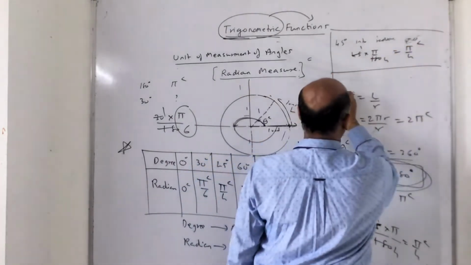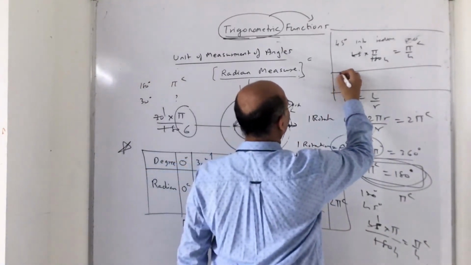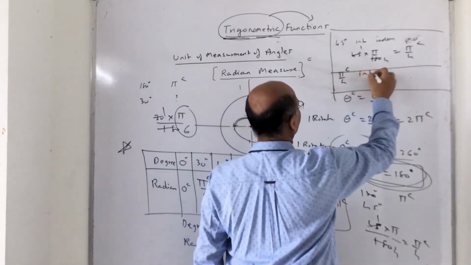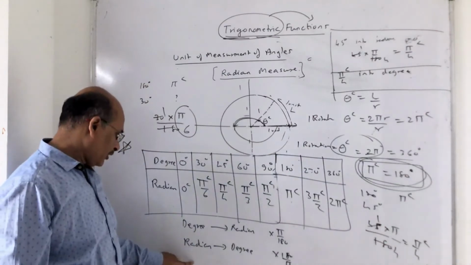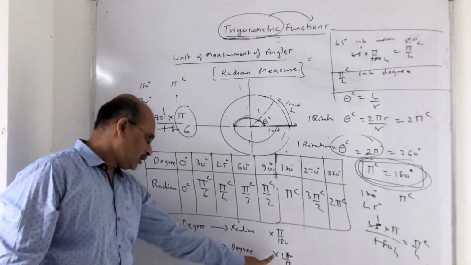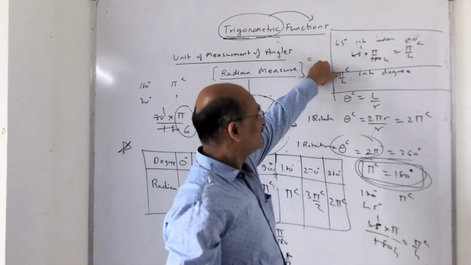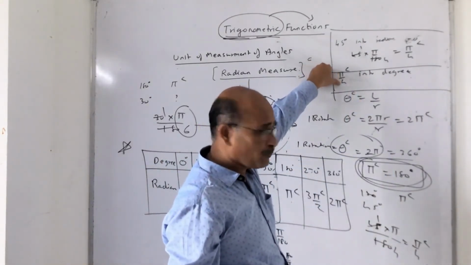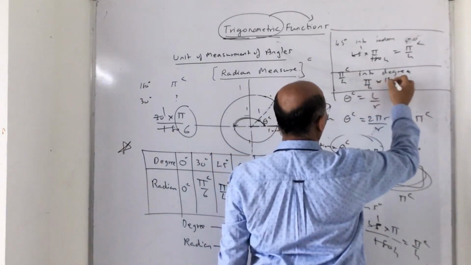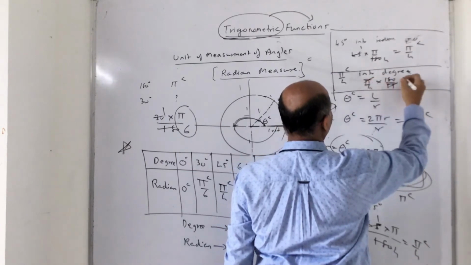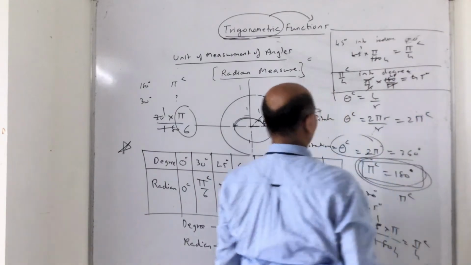Agree? Now similarly, let us take the next part. Let us take pi by 4 radian into degree. So into degree, you multiply by 180 upon pi. Or you just keep this thing, pi radian is 180 degree. So 180 degree upon 4. So that's what I'm doing: pi by 4 radian into 180 upon pi. Pi gets cancelled. 4 4s are 16, 4 5s are 20. So that is nothing but 45 degree.